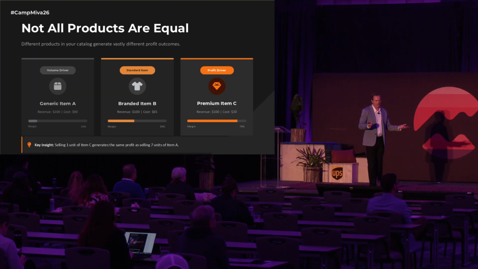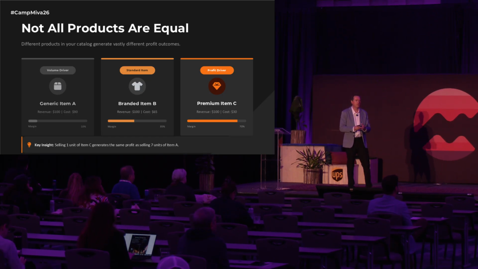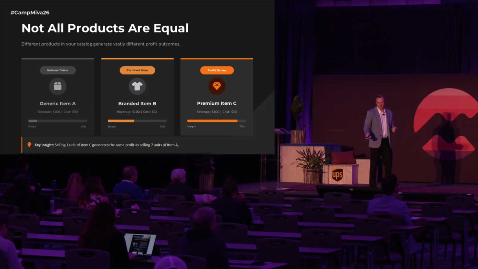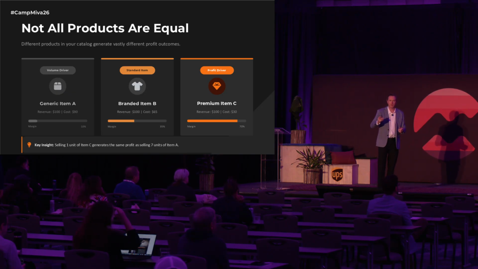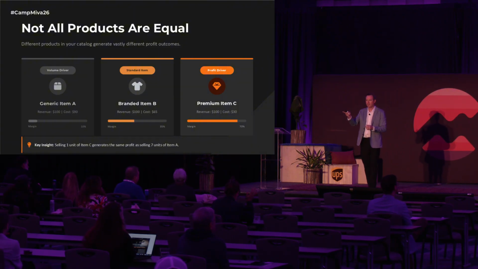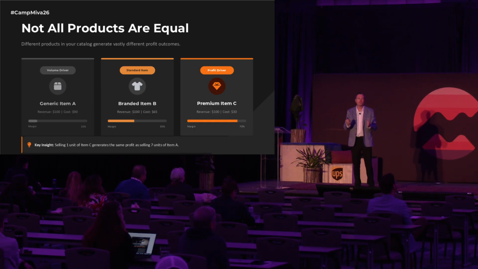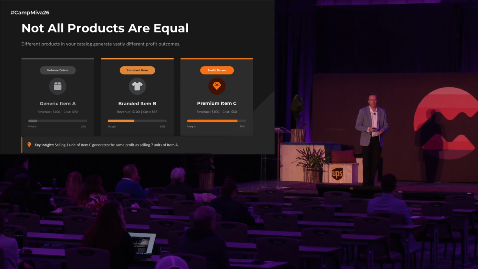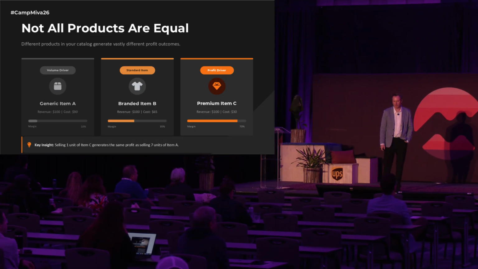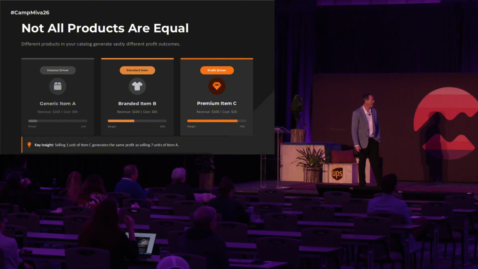All right, so going deeper into this, not all products are created equal. Everyone here has different products with different margins. You have some that have very low margin, some that have high margin. Who here has products that have 100% or more margin that you sell? A few. How about 50% or more? How about 20% or more? A few more, okay. So your margin's all over the place depending on what you actually sell. The very simple example here is that selling one item of unit C generates just as much as seven of item A.